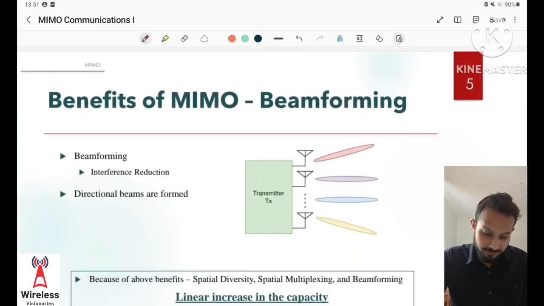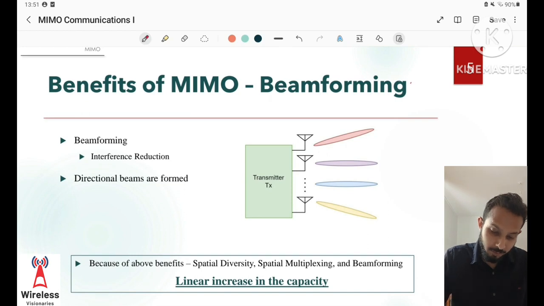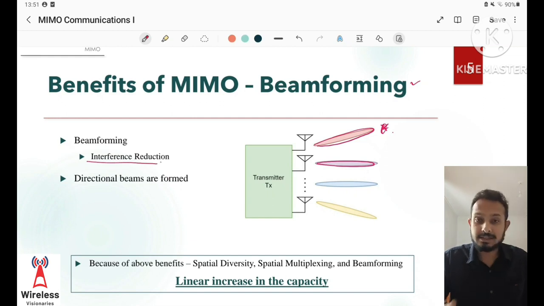The next benefit of MIMO is beamforming. What beamforming is and how it is achieved, we have covered in our previous video. With beamforming, beams which are very narrow and directional are formed towards the user direction, and the signal is sent in a very directive manner towards the users. This also helps in reducing the interference between the ground users.